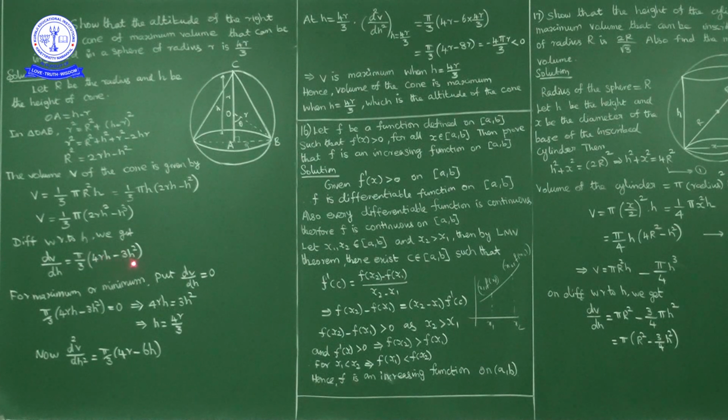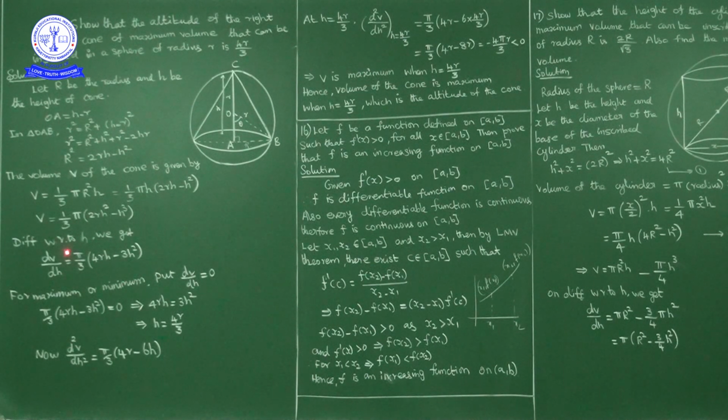So 4rh minus 3h square. Okay, so dV by dh is equal to pi by 3 into 4rh minus 3h square. Now for minimum or maximum, first of all we'll put the first derivative equal to 0. So first derivative equal to 0, dV by dh equal to 0.